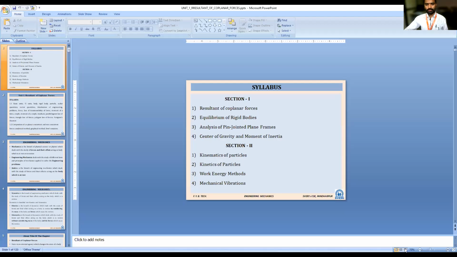Good afternoon, sir. Yes, what we studied in the last class? So we have studied about the moment and its characteristics, couple and its characteristics, correct? And also we have seen the space diagram, vector diagram.